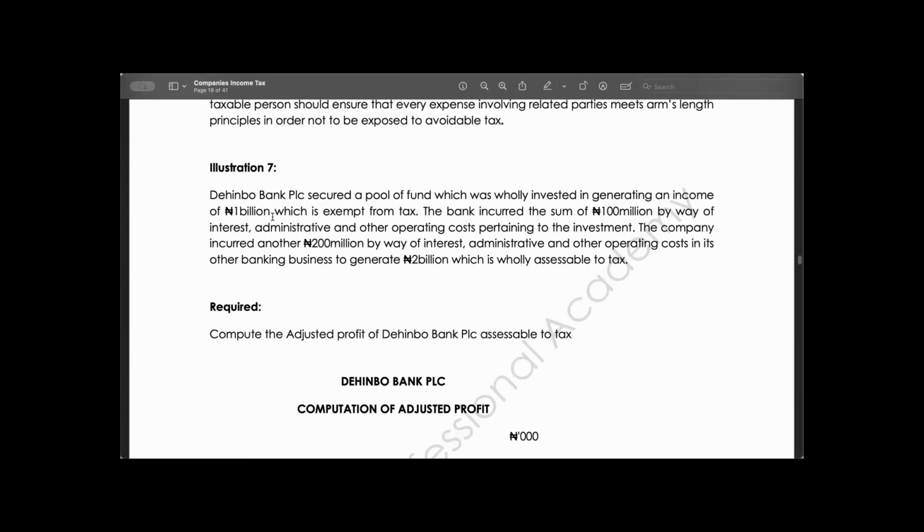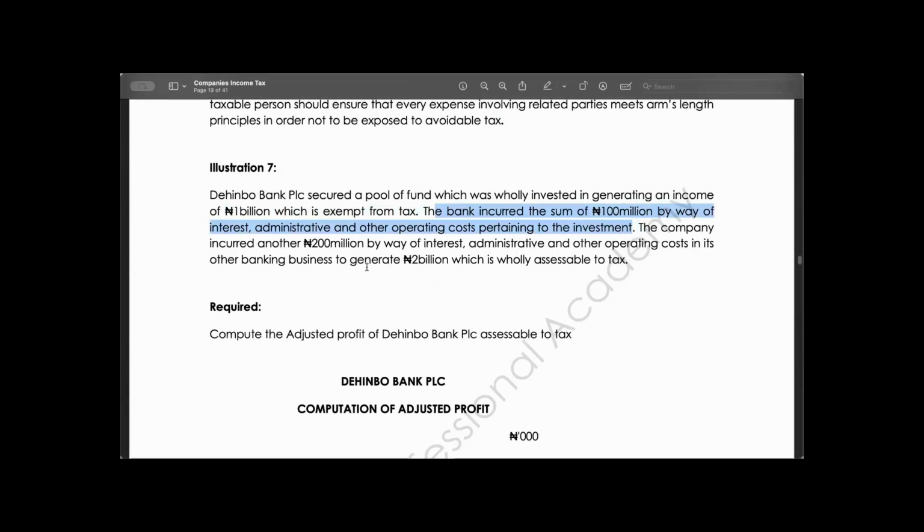And this income is exempted from tax. The bank incurred the sum of 100 million by way of interest, administrative, and other operating costs pertaining to this investment. Now, don't forget, we said this 1 billion is exempted from tax. By implication, any expenses incurred on that 1 billion will be what? Exempted, will not be allowable for tax purpose.